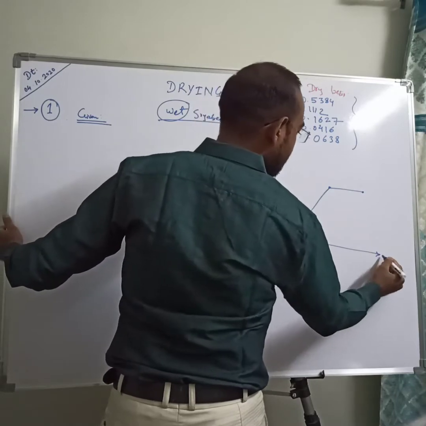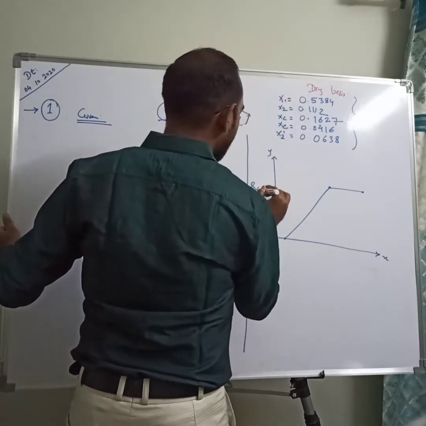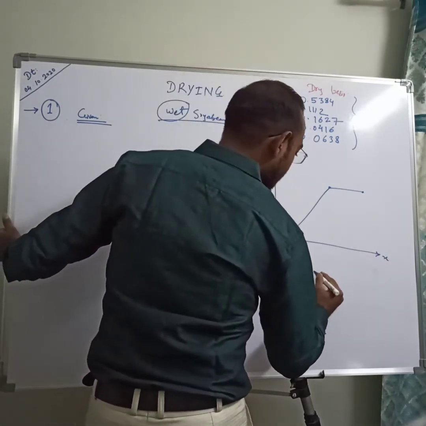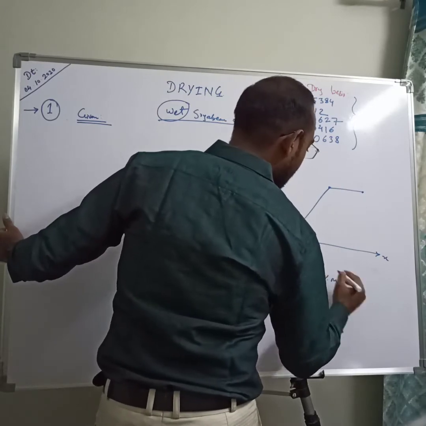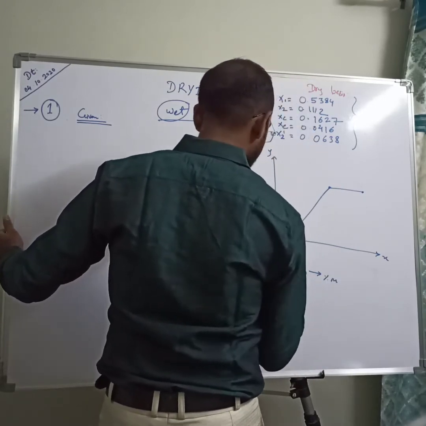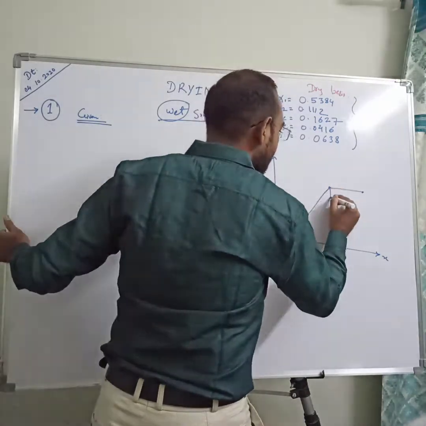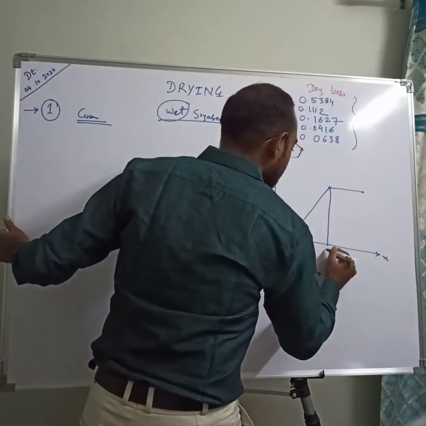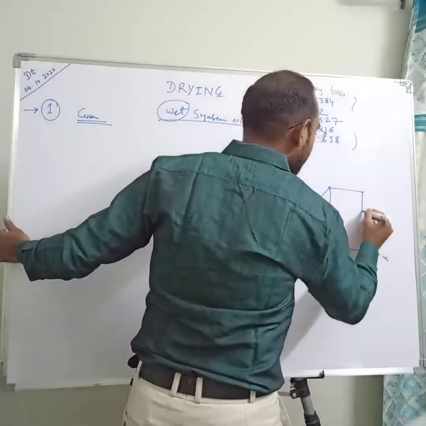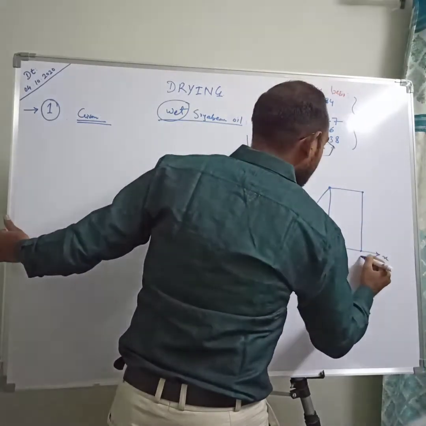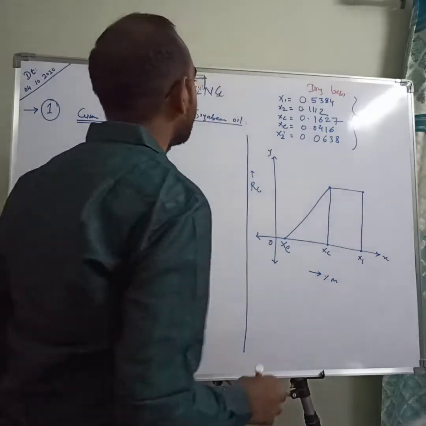This is y, this is x, this is the rate of drying on the vertical axis, and percent moisture content on the horizontal axis. This is your 0. This is your equilibrium moisture content. This is your critical moisture content. This is your initial moisture content.